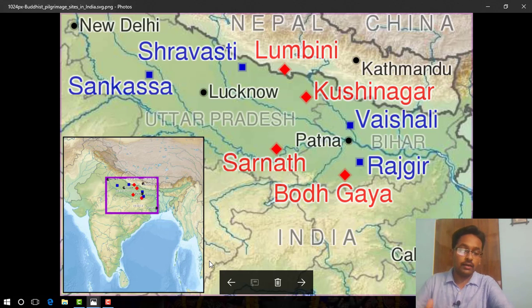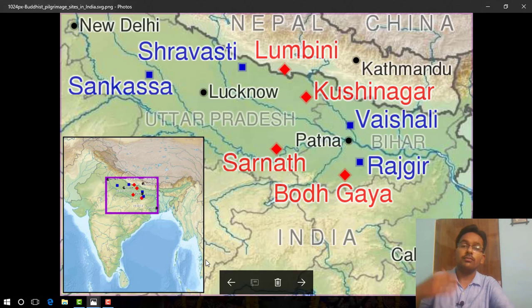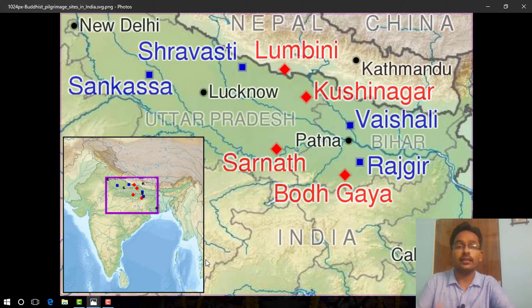Apart from these 4 sites, there are other places too that were regarded as sacred. This was because relics of Buddha, bodily remains, and objects used by him were buried there. These were mounds known as stupas.